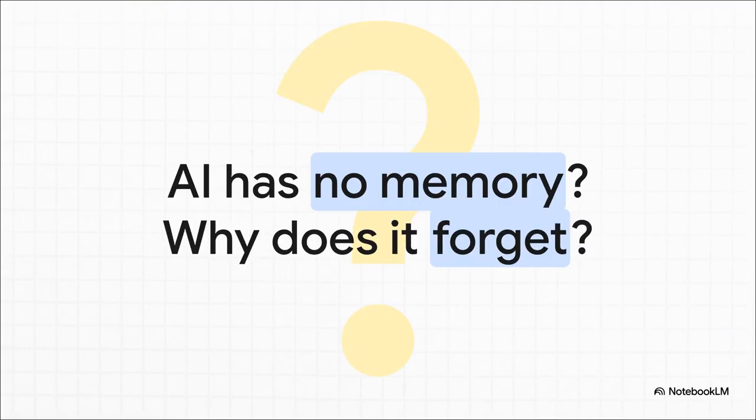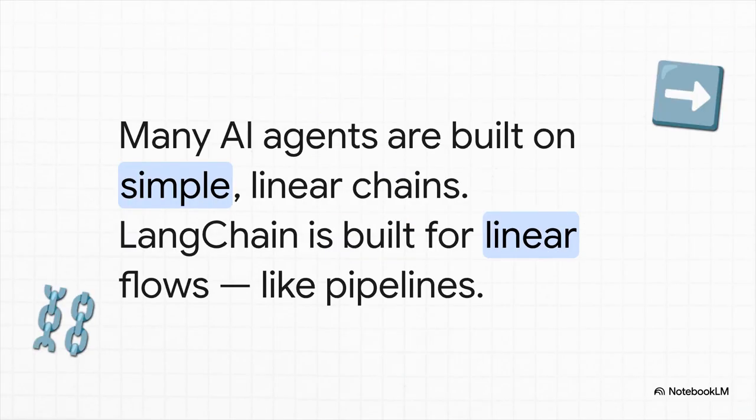Okay, let's start with something I'm sure you've run into. You're talking to an AI assistant, maybe getting some really useful stuff, and then you ask a follow-up question, and it has absolutely no idea what you're talking about, right? It's like the conversation never happened. It feels clunky, super limited, and honestly, it's just plain frustrating. So why does that happen?